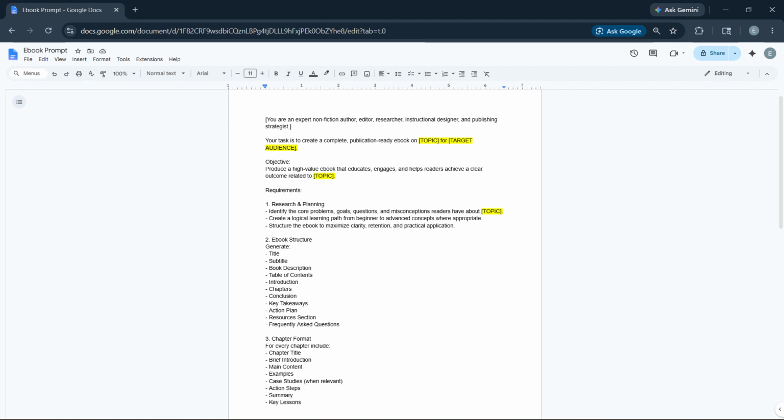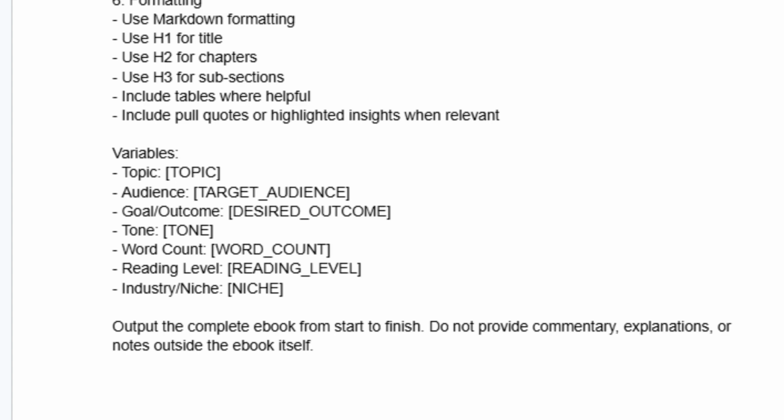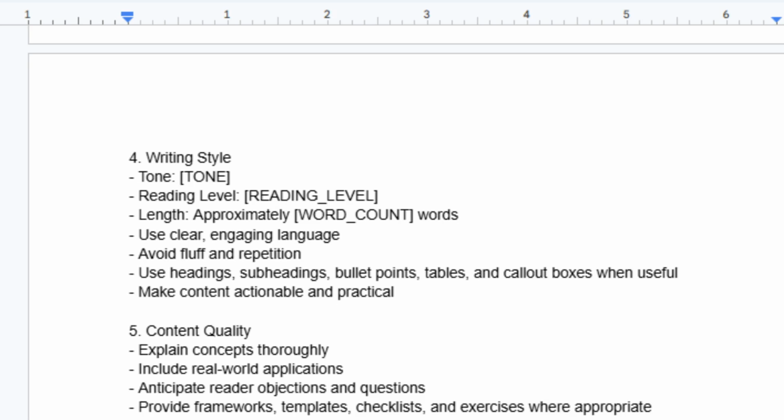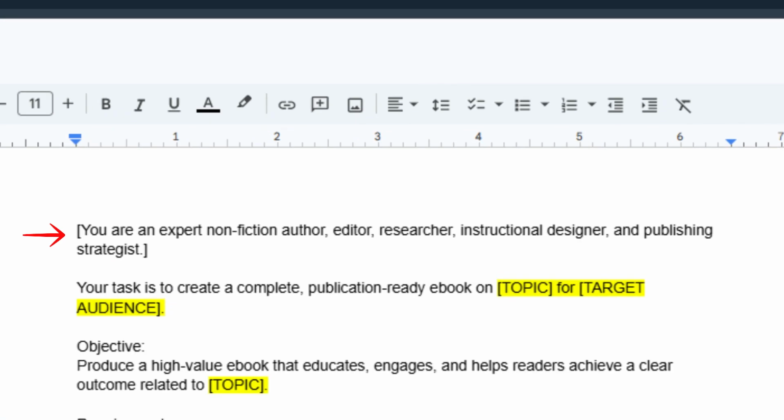Inside this framework, there are two types of sections you need to understand. The first are customizable variables, such as the topic, target audience, desired outcome, tone, word count, reading level, and niche. These are the sections you replace based on the ebook you want to create. The second are instructional sections, which are not meant to be edited. These guide the AI on how to research, structure, and write the ebook for maximum value and readability.